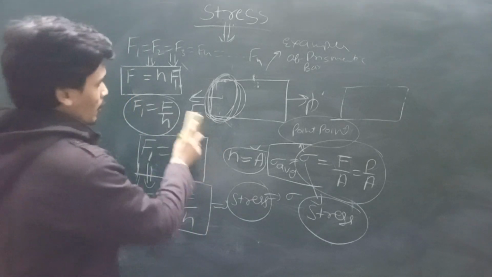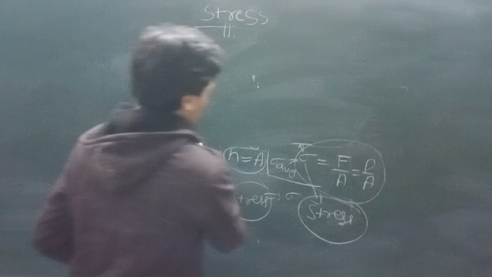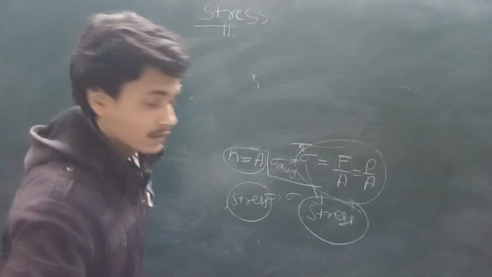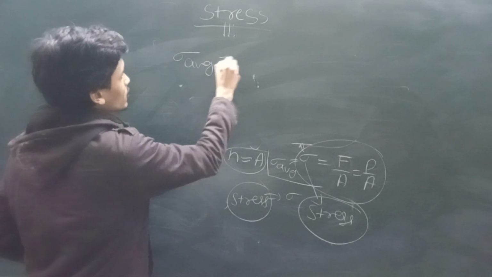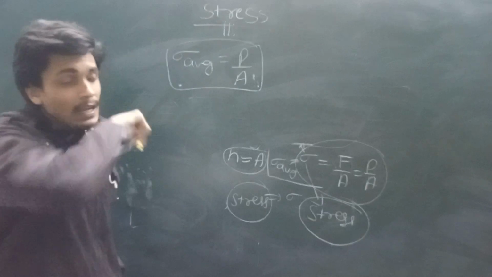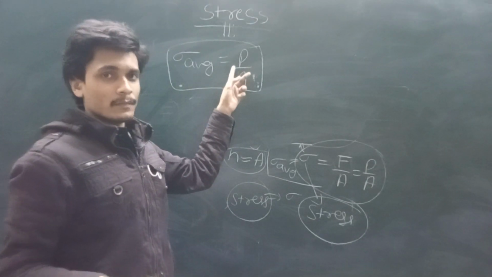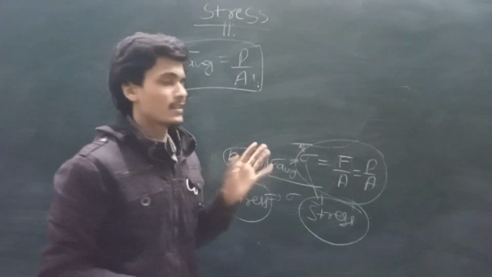So the formula of this stress, or the internal resistive force, sigma average is equal to P by A. See, this formula is the same as the pressure.